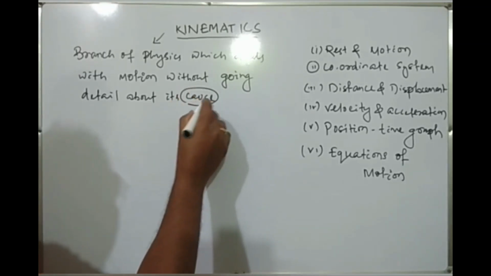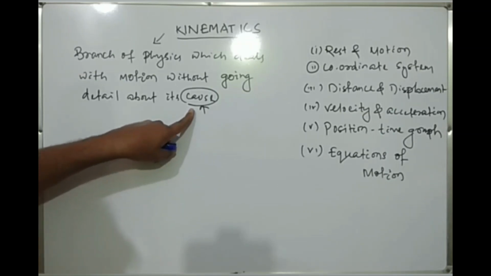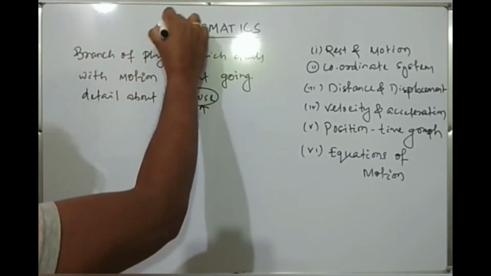Okay, so without going into details about its cause, if we discuss the motion of a body, then this branch of physics is known as kinematics.